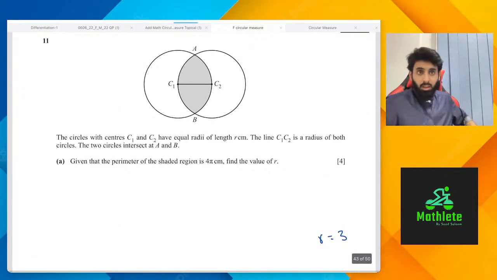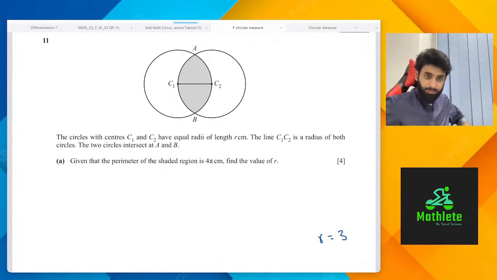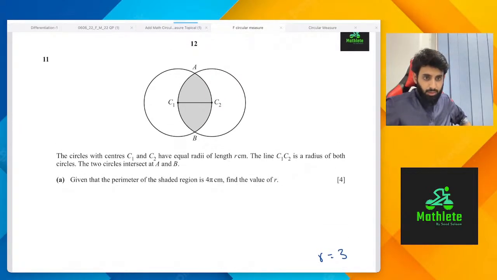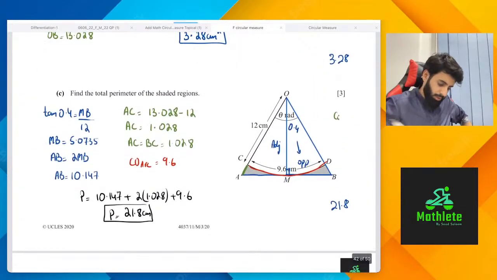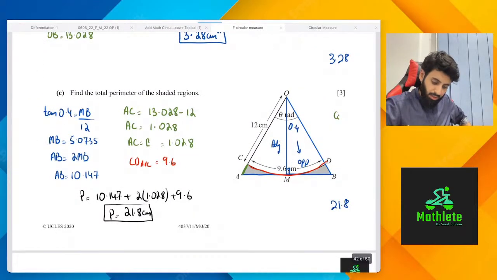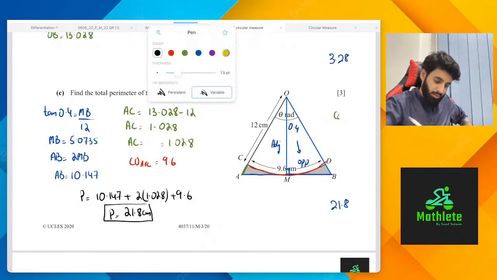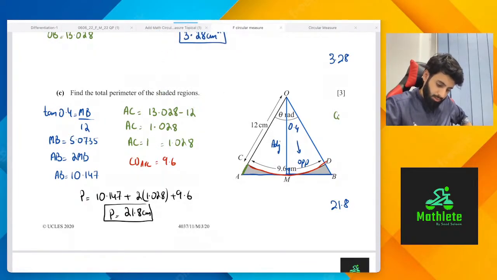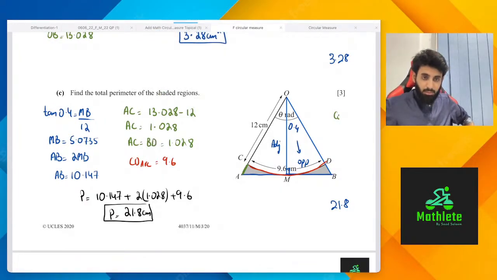Okay, so now let's solve this question. In this question, sir, you wrote wrong. AC is equals to B. Oh yeah, okay. You guys catch it immediately. Thank you for pointing that out.